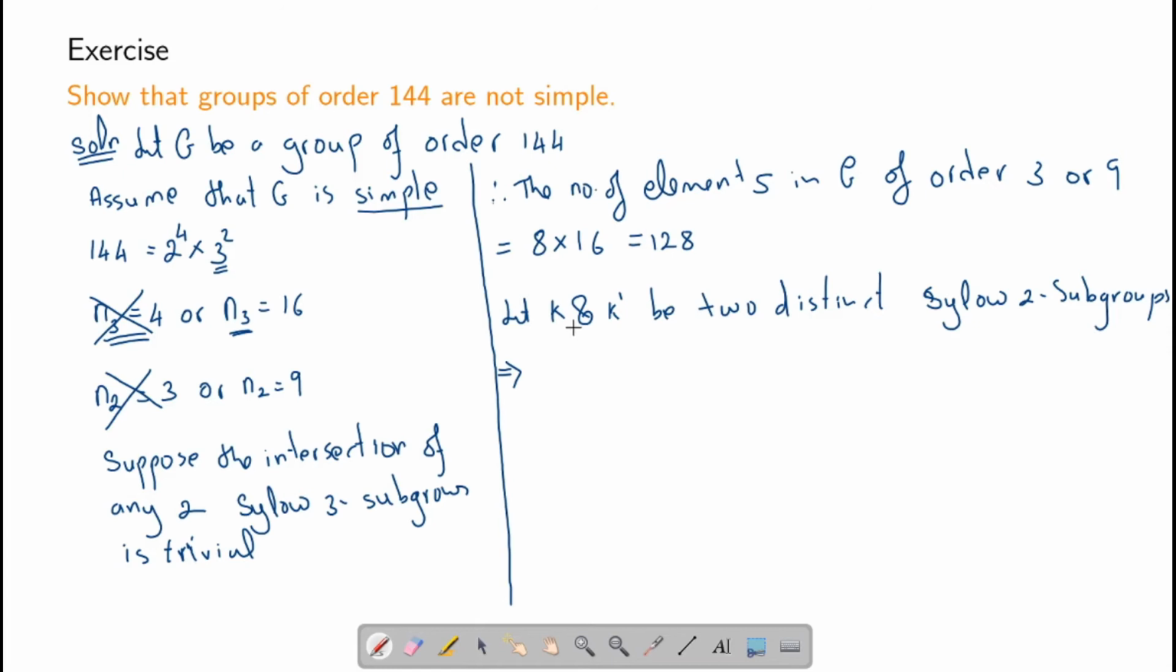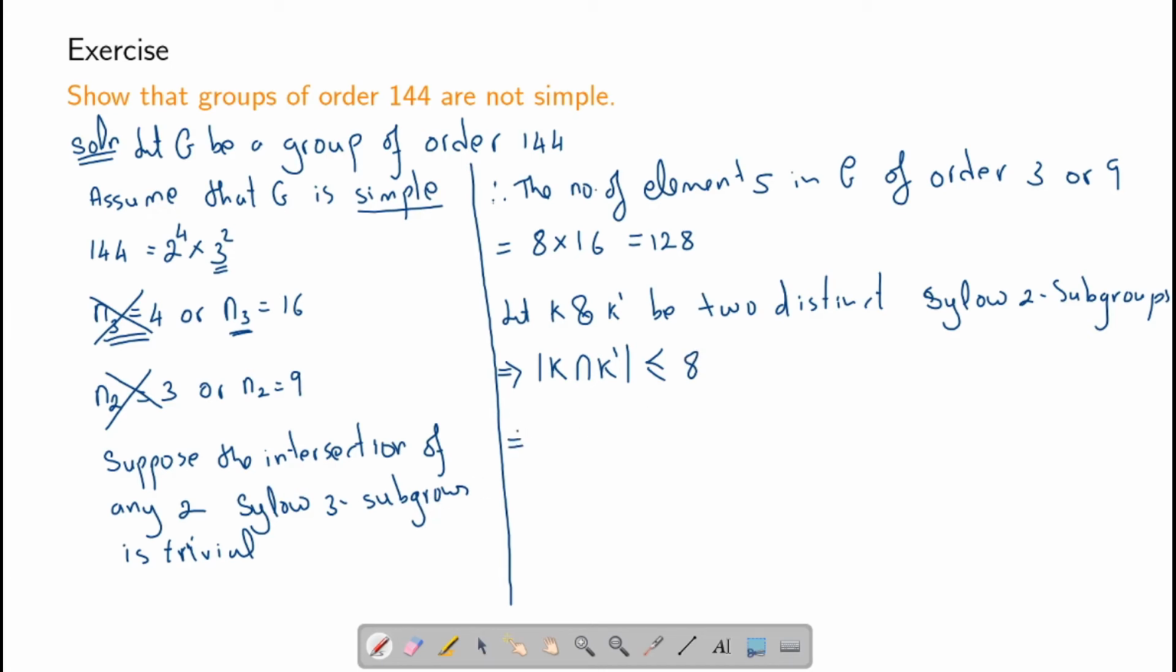Now we know that the order of the intersection of K and K prime should divide 2 raised to 4, which means that the order of the intersection of K and K prime can either be 1, 2, 2 square, 2 cube, and it cannot be 2 raised to 4 since they are distinct Sylow subgroups. Therefore, the number of elements in the intersection of K and K prime can be at most 8.